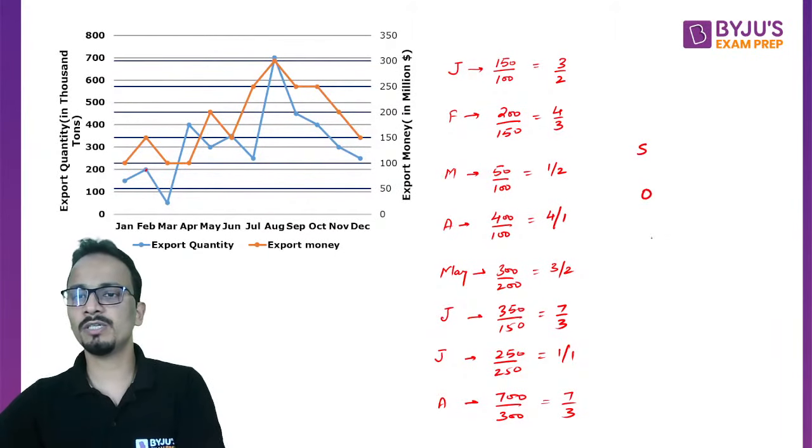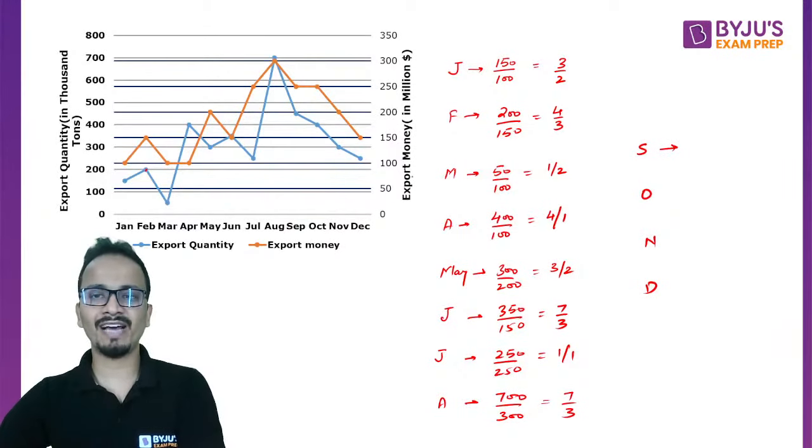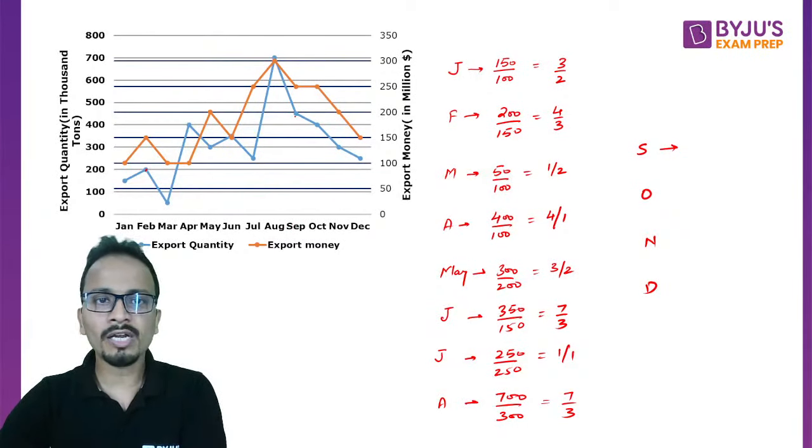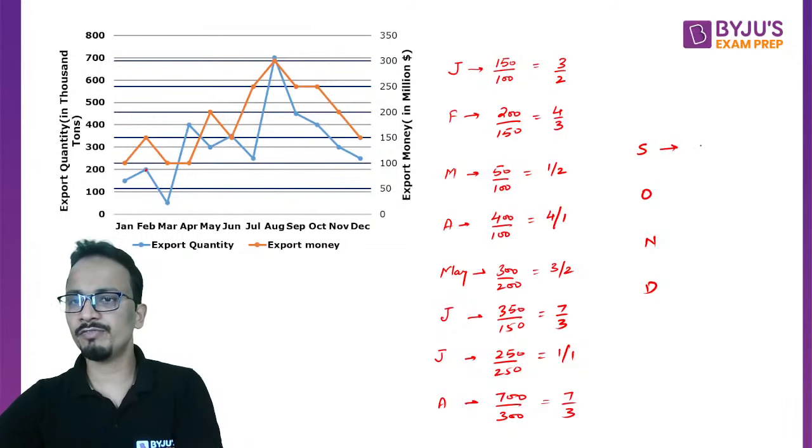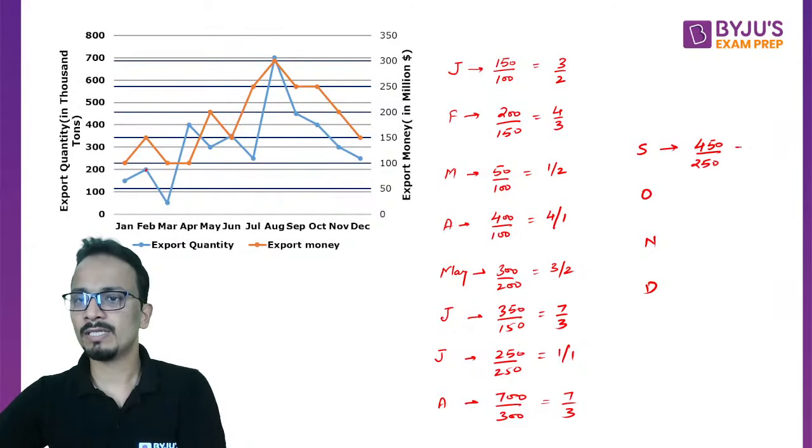September, October, November, and December. Now I'll directly write the simplified values of these ratios. Now for September, it will be 450 upon 250. That is 9 upon 5.